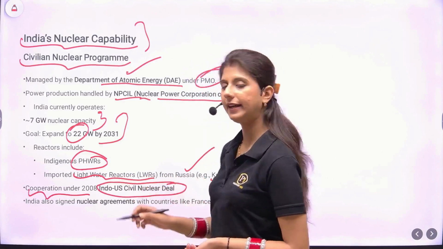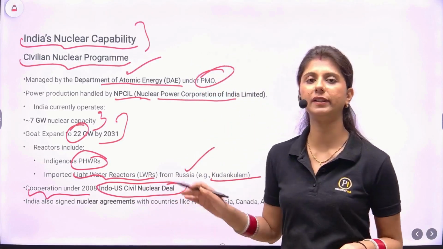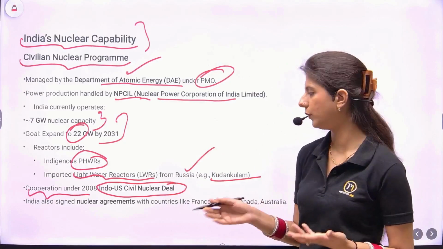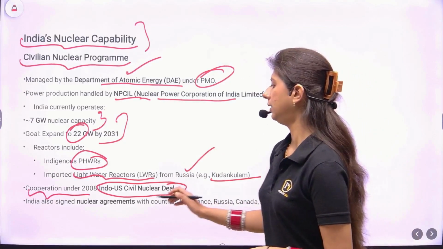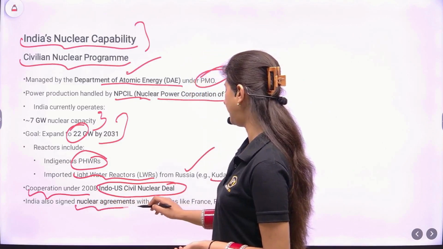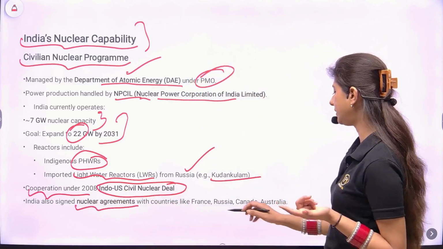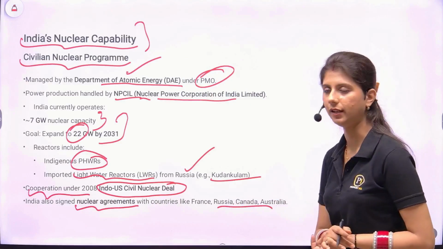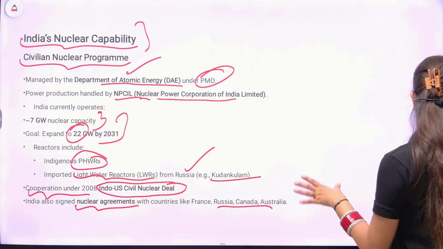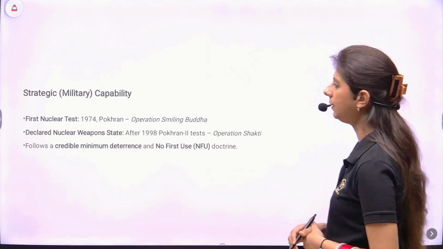Very important for IR as well. You need to mention all these deals while writing about the Indo-US relations if the question asks. Next, India has also signed a nuclear agreement with countries like France, Russia, Canada, as well as Australia. So we are giving very much priority to this nuclear technology.